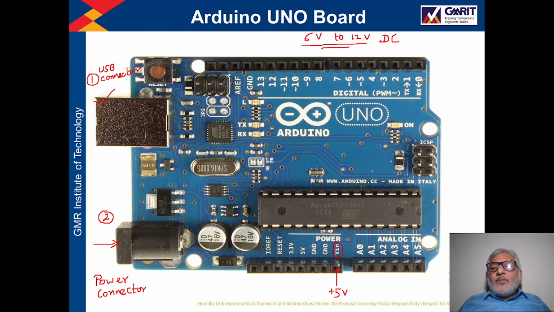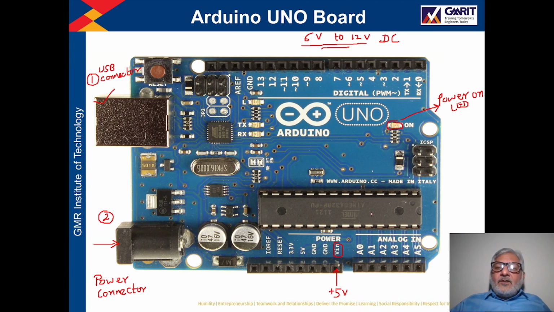Once the board is powered on, then you can see here there is one LED, right? This is your power on LED. So once the board is on, this LED will glow. So this is the indication that your Arduino board is on.